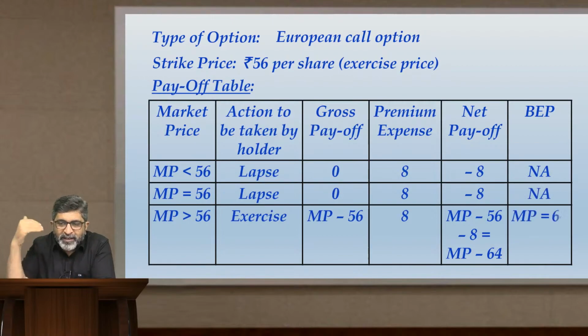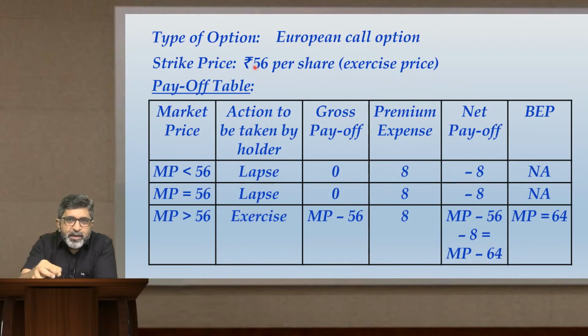So first two lines not applicable, last line when MP equals 64. If you arrive at a shortcut over here, how did you get this 64? It was basically the strike price plus the amount of premium that you paid. So strike price plus premium becomes a break even for a call option. Simple logic. Strike price plus premium becomes the break even for the call option.